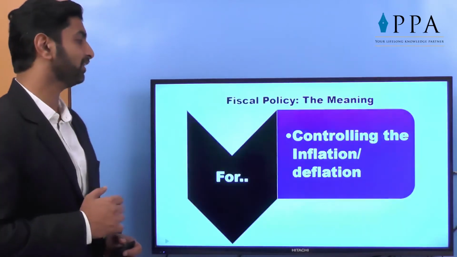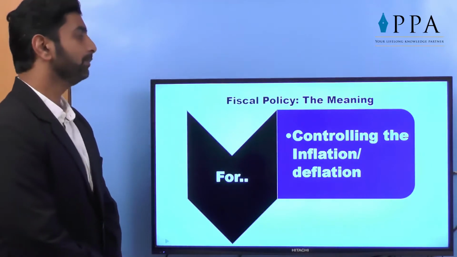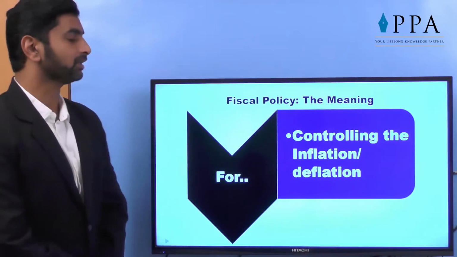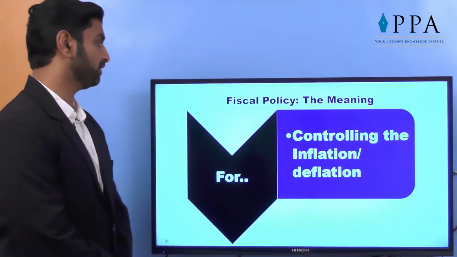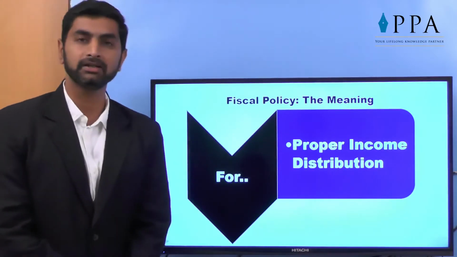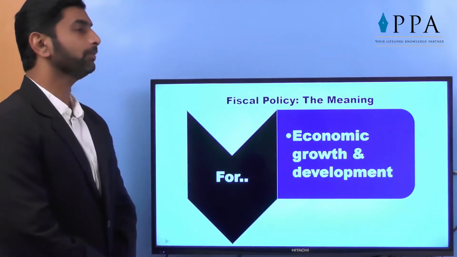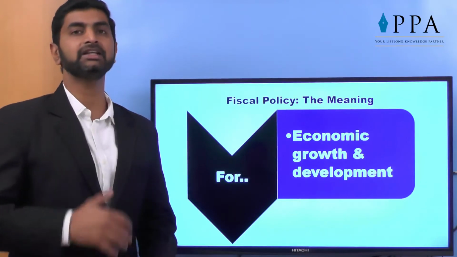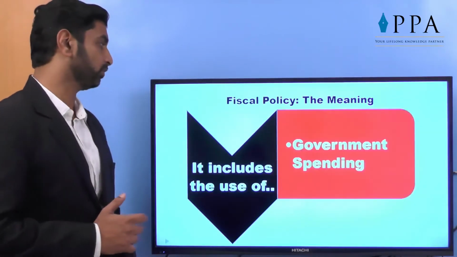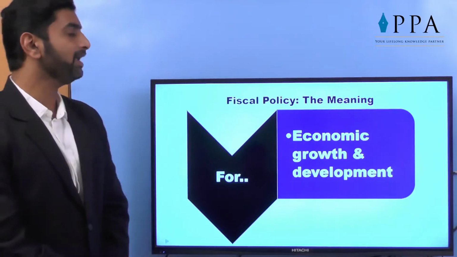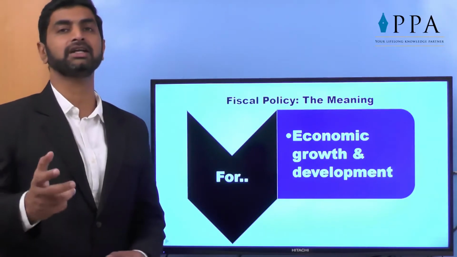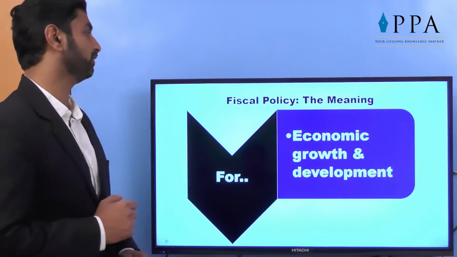So let's see what exactly fiscal policy is. The meaning: fiscal policy is for the control of inflation and deflation in the economy, for proper income distribution, and for economic growth and development, that means increase of income and its proper distribution also. So these are the main things for which the steps taken are called the fiscal policy of government.